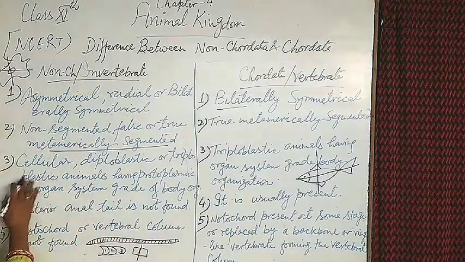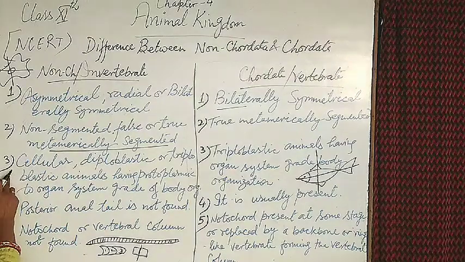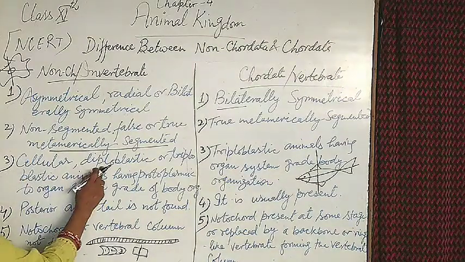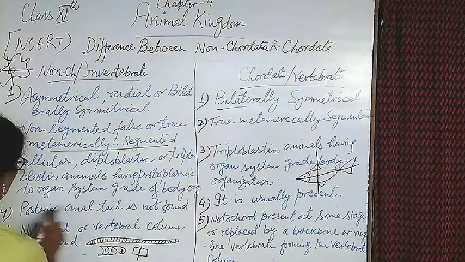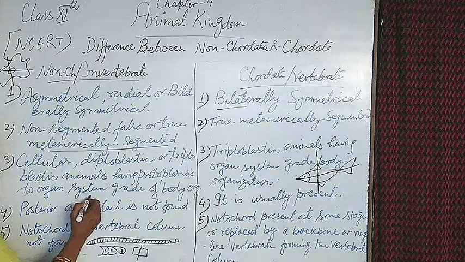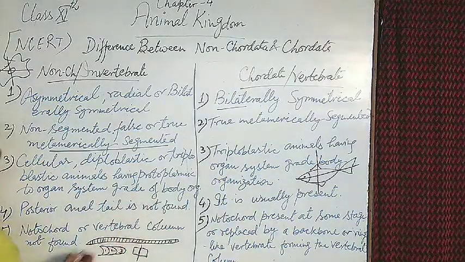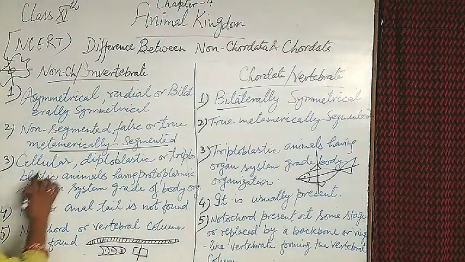And the other point is acellular, diploblastic, triploblastic: animals having protoplasmic to organ system grade of body organization.